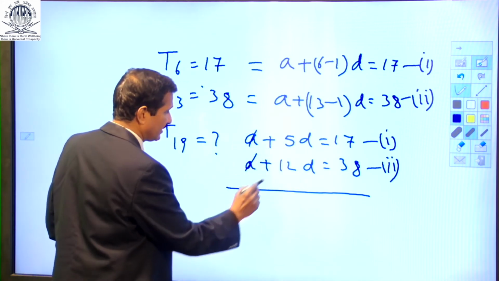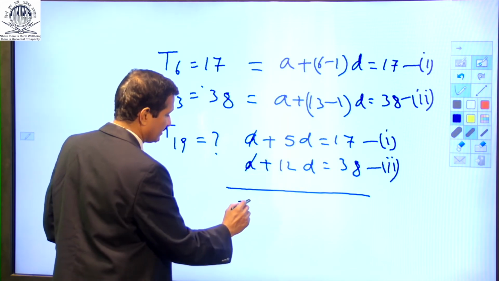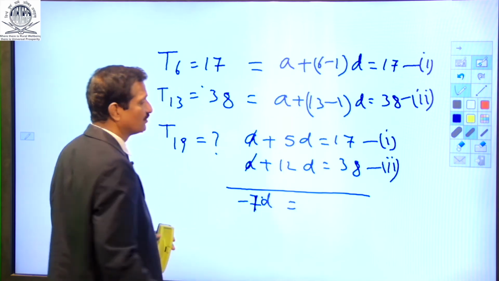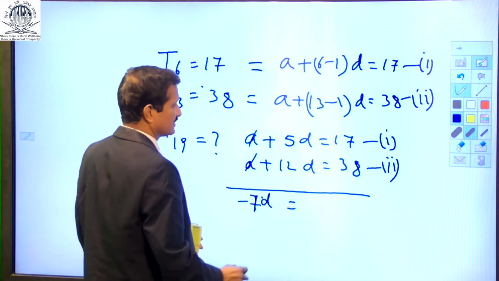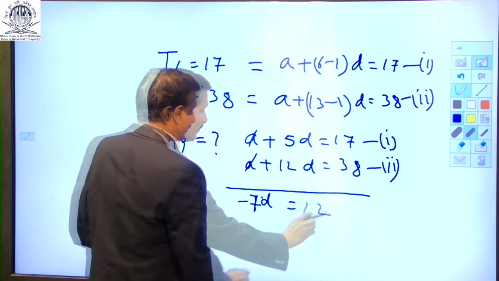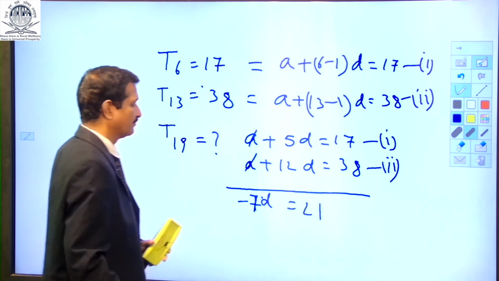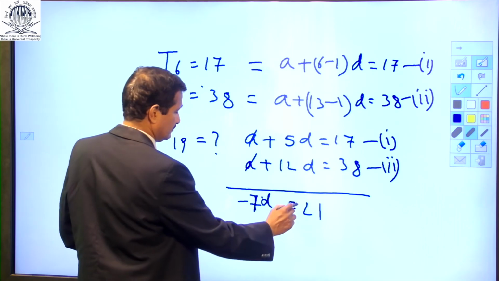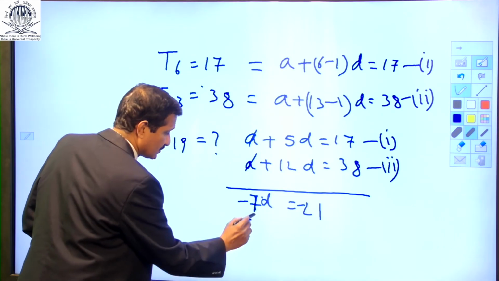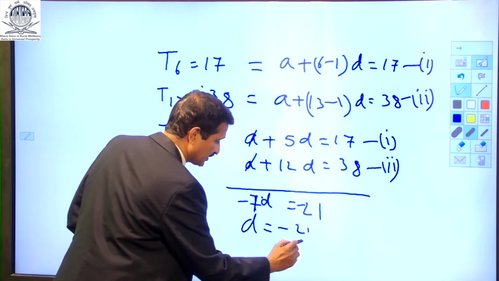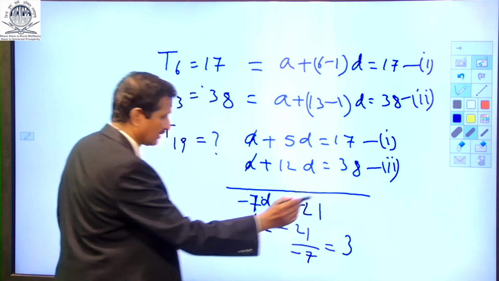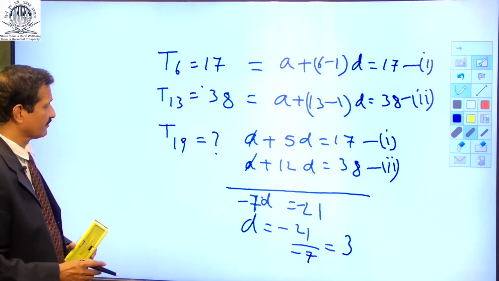This is 5D minus 12D, which is minus 7D is equal to 17 minus 38, which is minus 21. So D is minus 21 by minus 7. Here the common difference is 3.